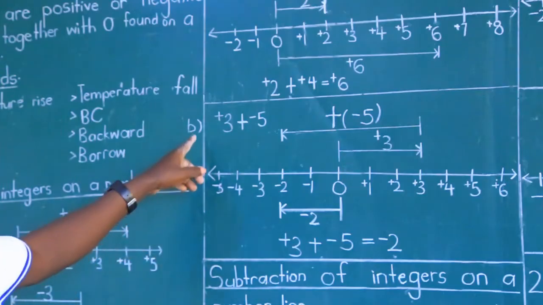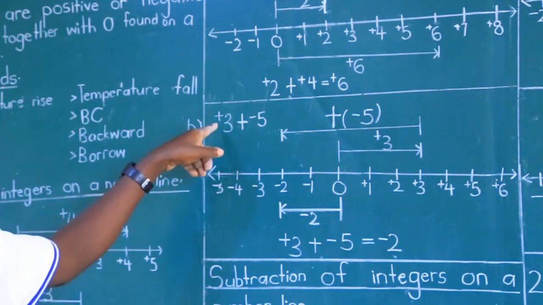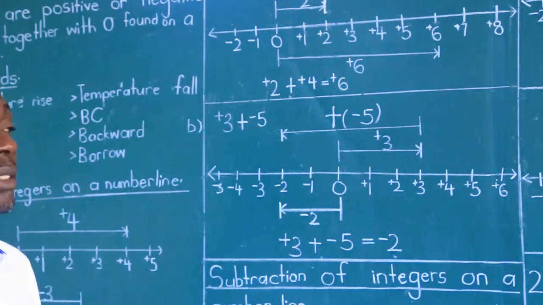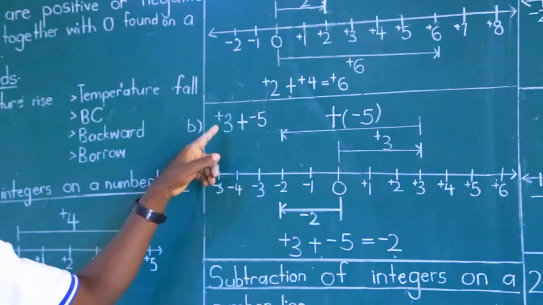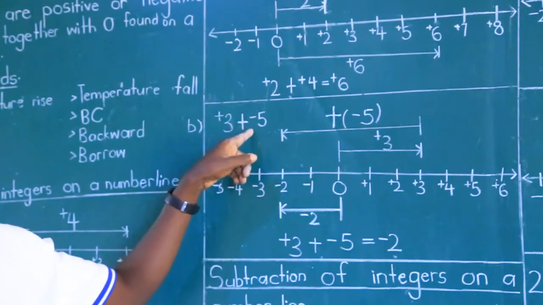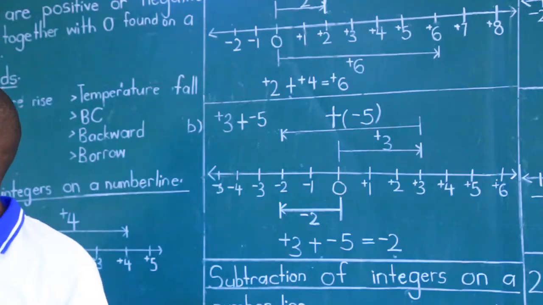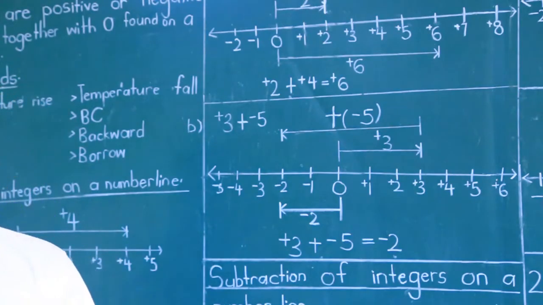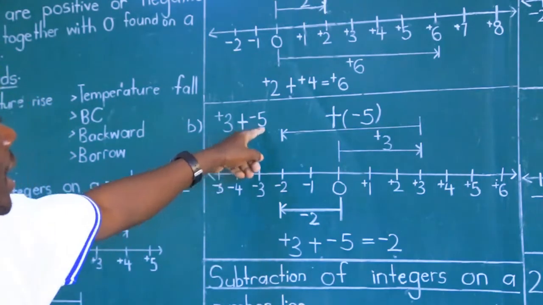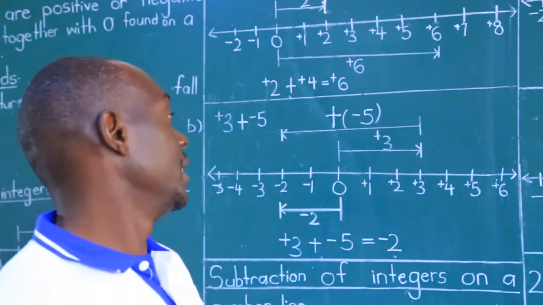And now part B says, show or work out positive 3 plus negative 5 on a number line.